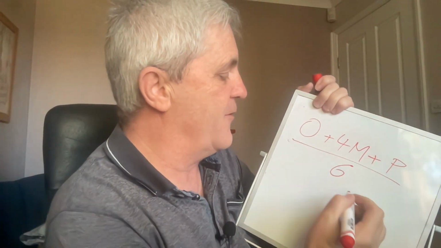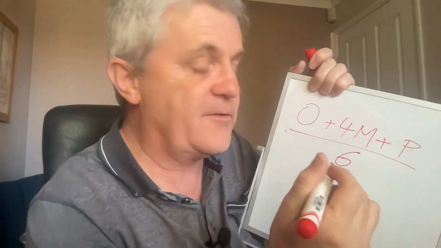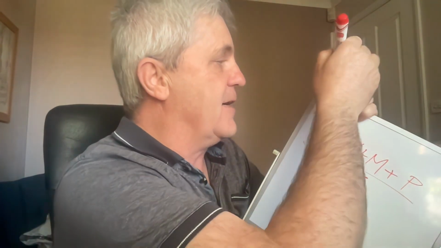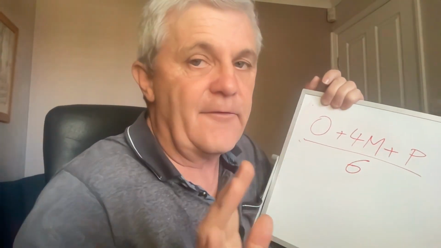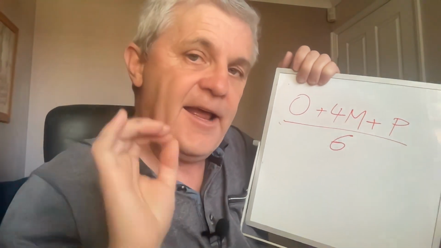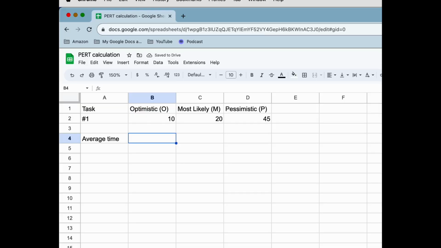So we'll do that divided by 6. And that is your PERT formula. And that is going to come up with an average, an estimate of how long this task is going to take.